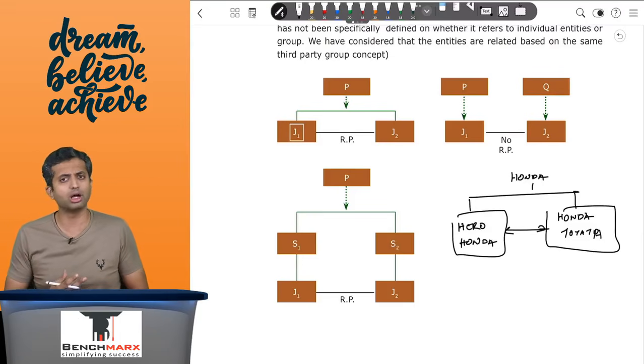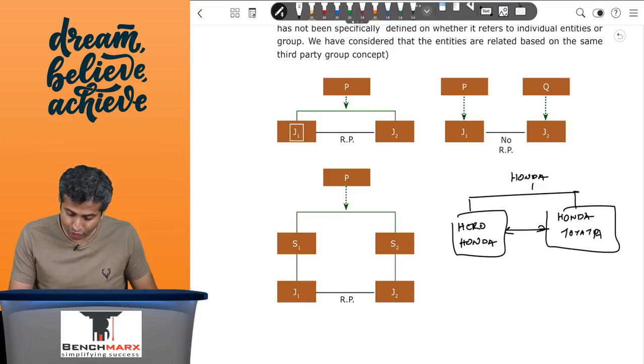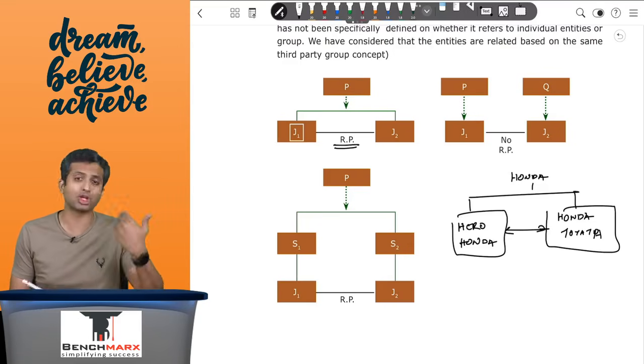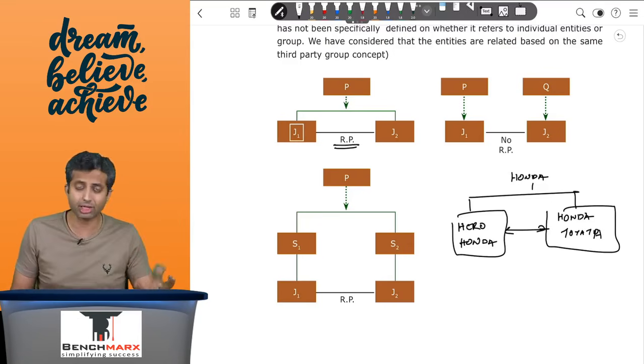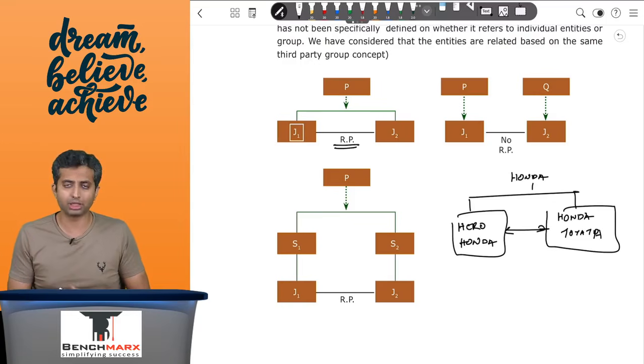So over here there's P which has J1 and J2. Obviously between P and J1 there is a related party relationship, but here we are saying that even between J1 and J2 the related party relationship exists.